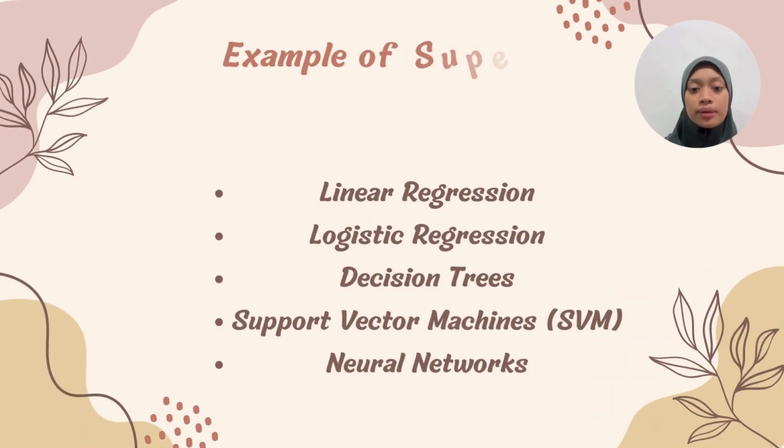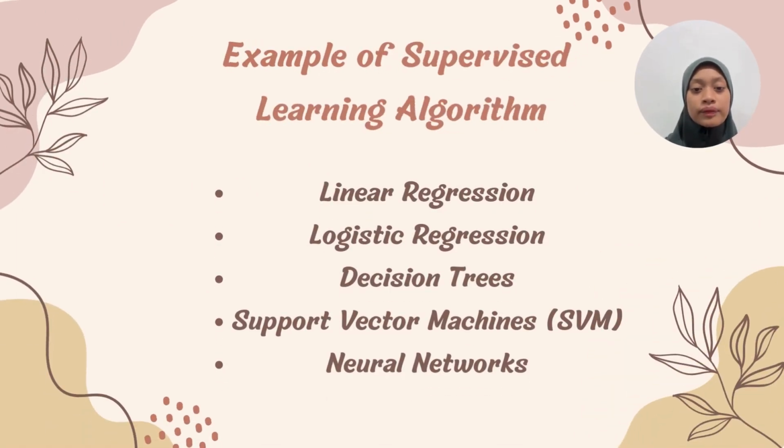Here are examples of supervised learning algorithms: linear regression, logistic regression, decision tree, support vector machine, and neural network. For this assignment, we choose to use decision tree. Decision tree is a supervised machine learning algorithm that is used for both classification and regression tasks. The basic idea behind a decision tree is to recursively split the data into subsets based on the most significant features and create a tree-like structure.